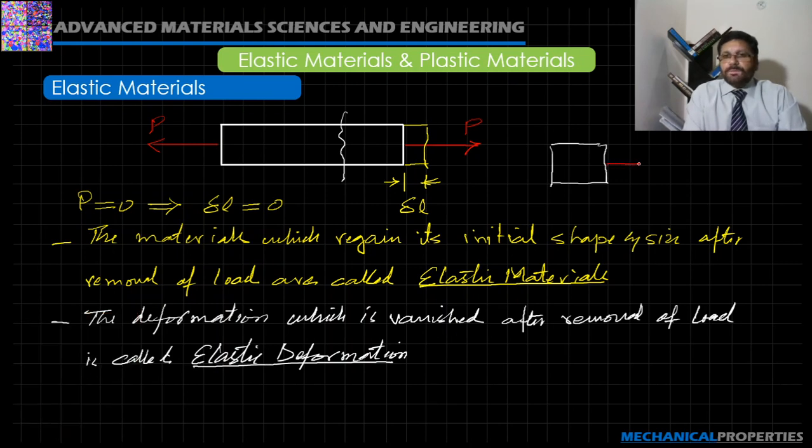Upon application of the applied load, there are internal resistive forces, and once the applied load is removed, these resistive forces bring the material back to its original shape. So these types of materials are known as elastic materials.